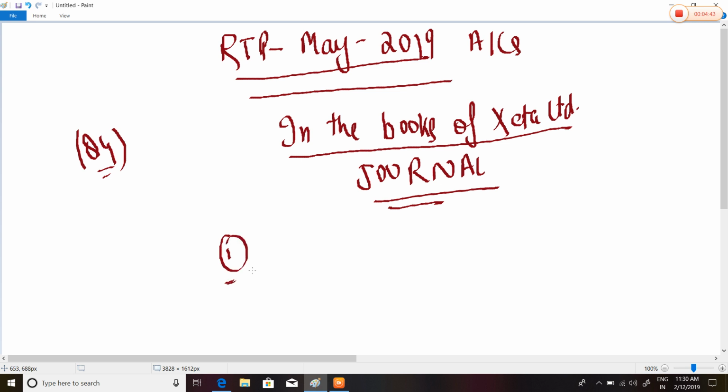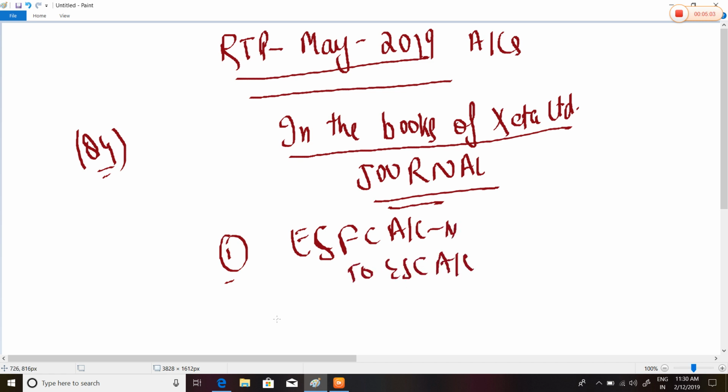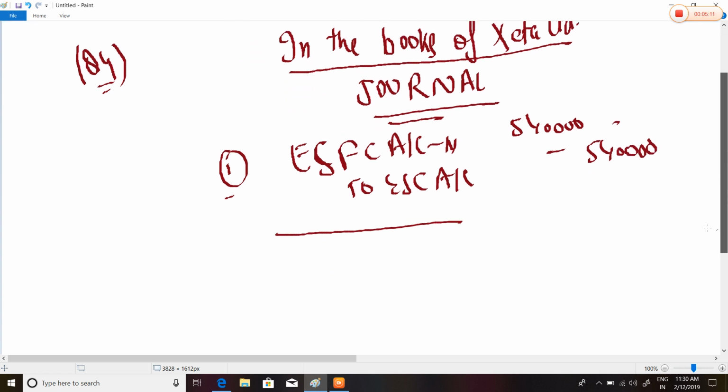First entry, equity share final call account debited, to equity share capital account, write the narration, 5,40,000.